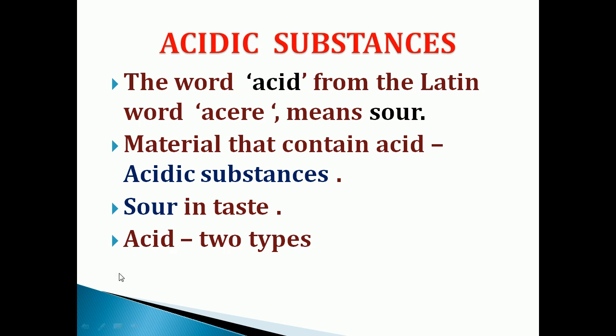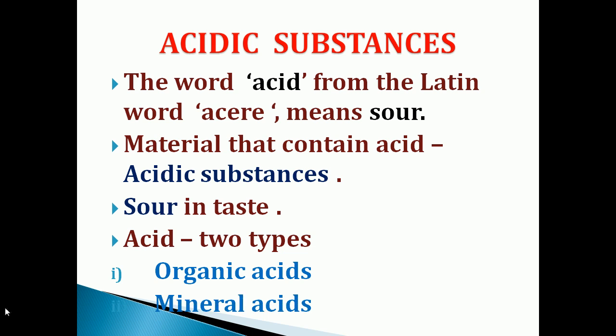Acids can be categorized into two types. They are organic acids and mineral acids. So acidic substance means what? The substance which contains acid. The taste of acid is sour, and acids can be categorized into two types. What are they? Organic acids and mineral acids.